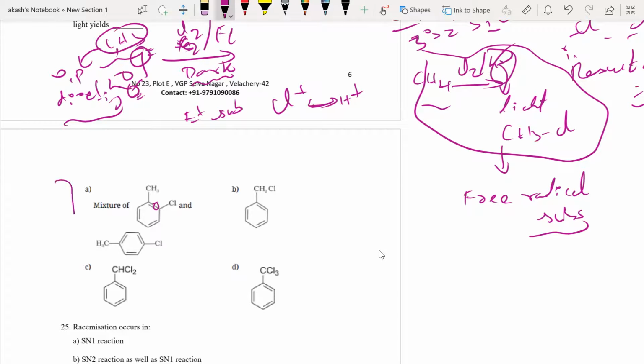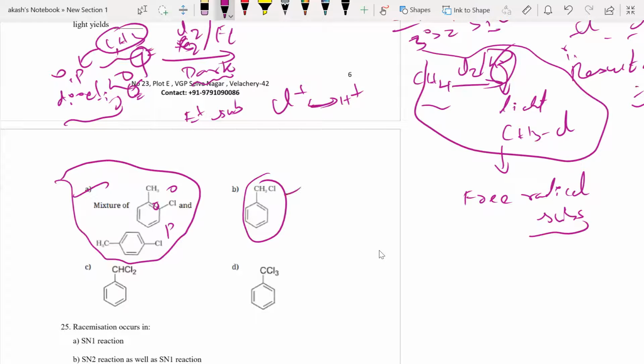Okay, I think it's a mixture of this one. This is the product. This is option A, right? So a mixture of this and this is my ortho. This is my para. So this A is the correct answer to this question, right? Now this would have been the answer if this happened in the presence of light.